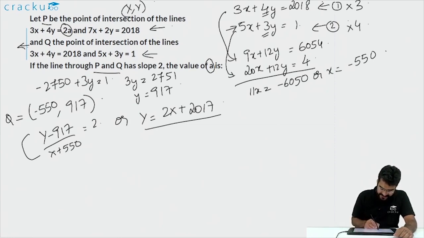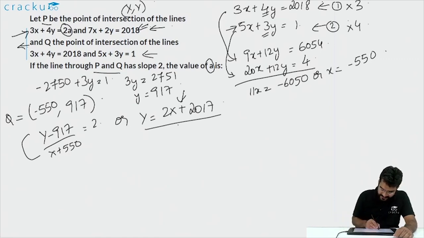Now once we have this equation, this is one equation that x and y solve. This is the second equation that x and y solve. We will use these two equations to find the coordinates of x and y, and then we will substitute it in 3x plus 4y is equal to 2a to get the value of a.